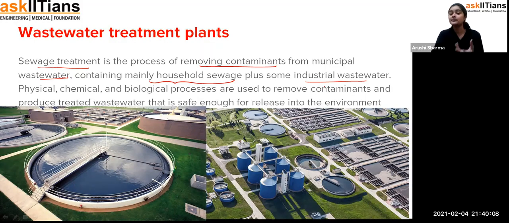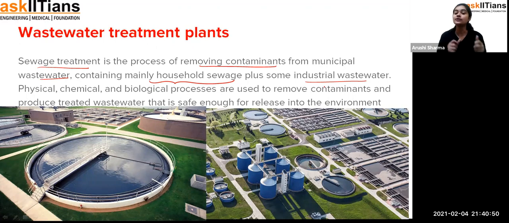So that means it has particles or impurities or contamination because of household waste, whether it is from bathing, cleaning, or using the bathrooms or toilets. That's how we get the sewage water. So the treatment of that sewage means removing all such contamination from the water, and the place where the whole process is going on, we call the wastewater treatment plant.